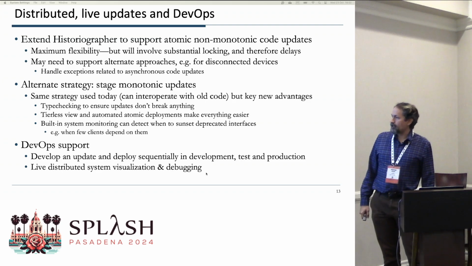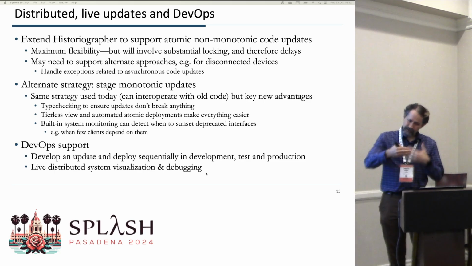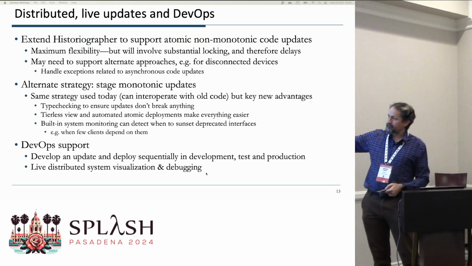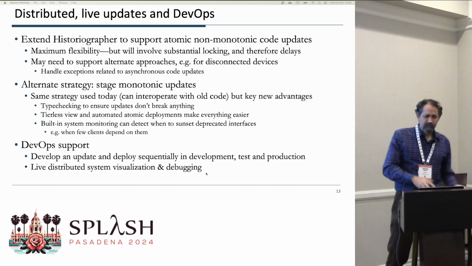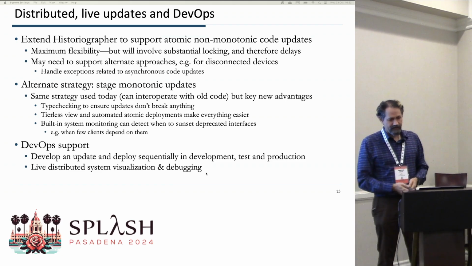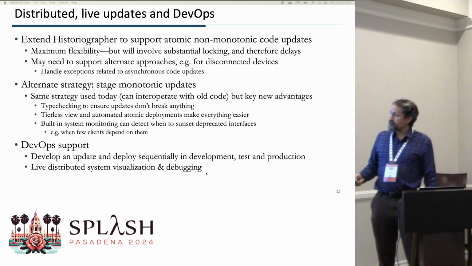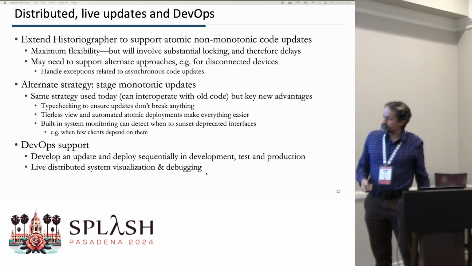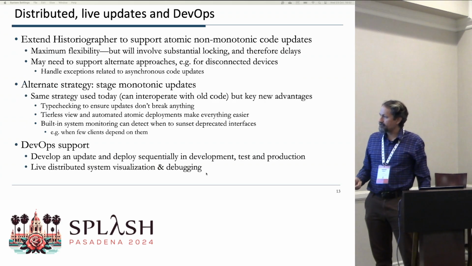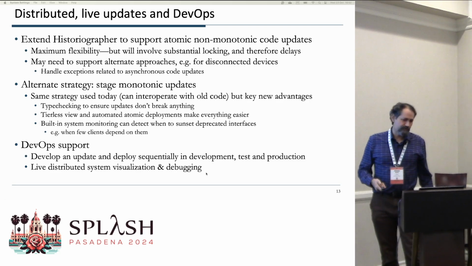And then we want to provide DevOps support to give developers a great experience, right? Imagine preparing an update. Because these are declarative and updates are in code, we can replay them sequentially in deployment, test, and production in exactly the same way. And it's all type checked and safe. Furthermore, I think having control of the distributed system gives us the ability to do visualization and debugging that can give people a lot of help in addressing issues with the programs that they write.